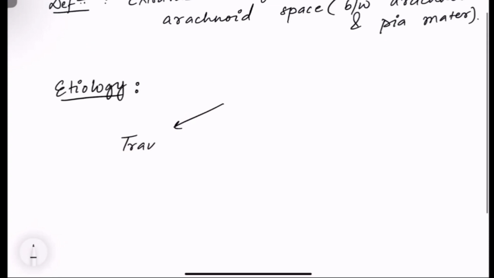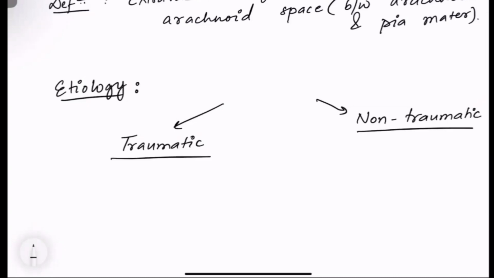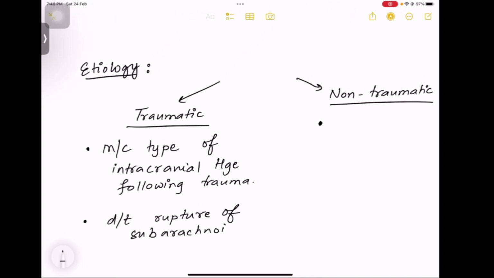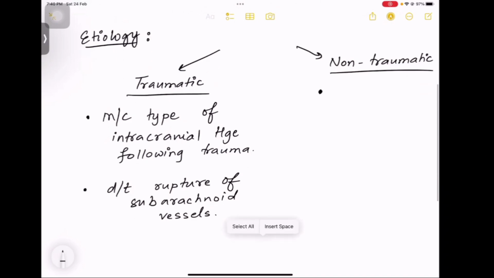Now, what is the etiology? Why does this happen? So there are two reasons why this can occur. It can be a traumatic head injury and it can be a non-traumatic head injury. Now, under traumatic head injury, what all things are present? So most common cause under traumatic head injury is following a trauma, where there is rupture of the subarachnoid vessels, and in non-traumatic causes there is the rupture of the intracranial aneurysms.